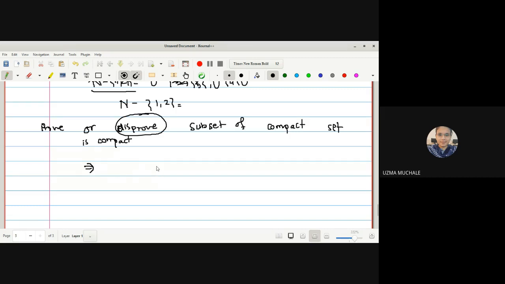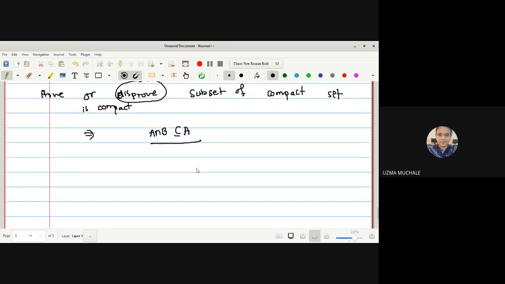In which we considered A intersection B. A intersection B is a subset of A, isn't it? Yes, ma'am. Here A is compact, and A intersection B is a subset of A, but a subset of a compact set need not be compact.